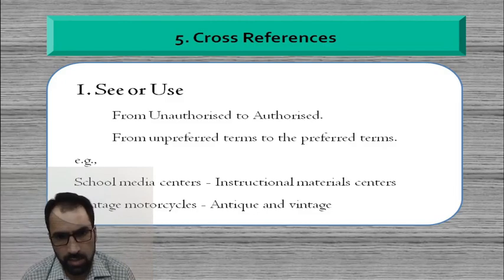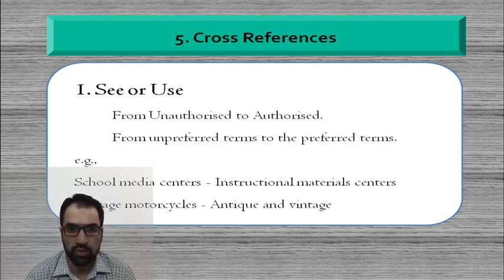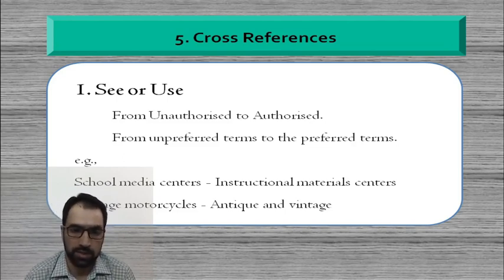So, in case of these cross references, we normally say there are three categories of references which are used in the list of subject headings, and which are again used in thesaurus also, and which we also use in subject cataloging. One is See, or we can also call it a use reference. Second is See Also, and the third is general reference. So let us first see the first cross reference, which is See.